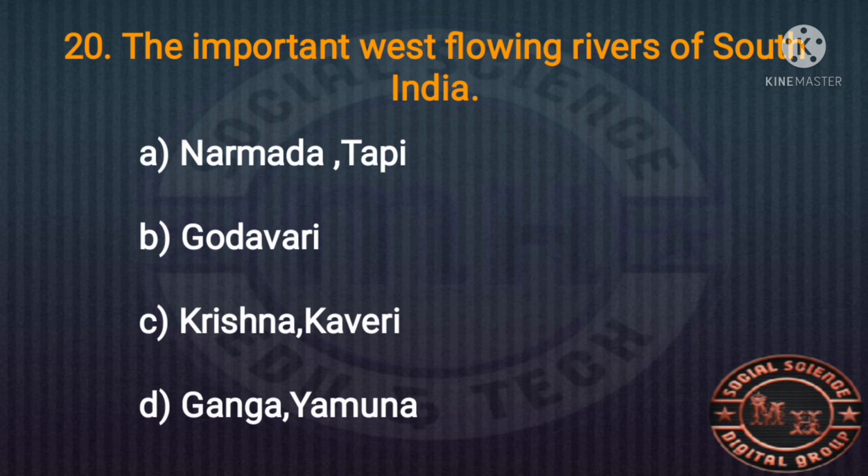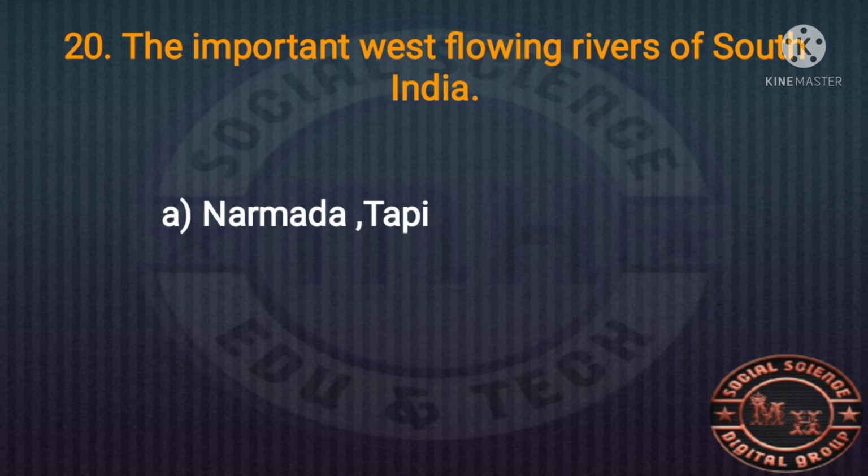The important west flowing rivers of India are Narmada and Tapi. Godavari, Krishna and Kaveri flow east, and Ganga and Yamuna are North Indian rivers. The right answer is Narmada and Tapi.